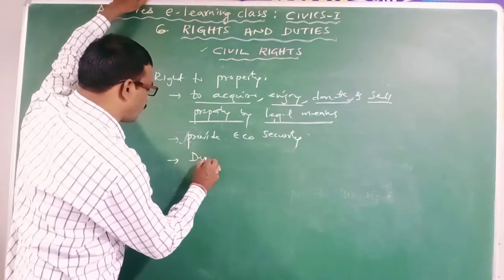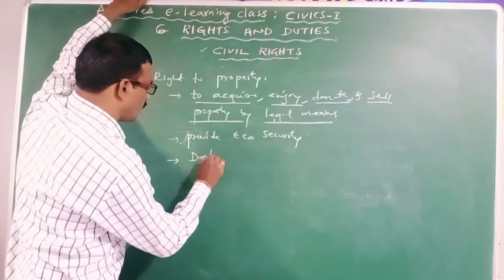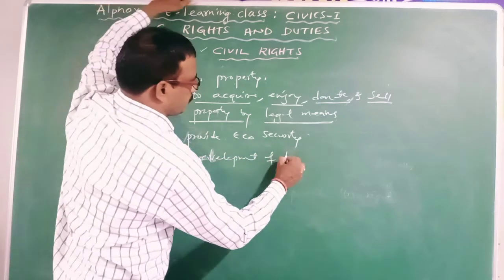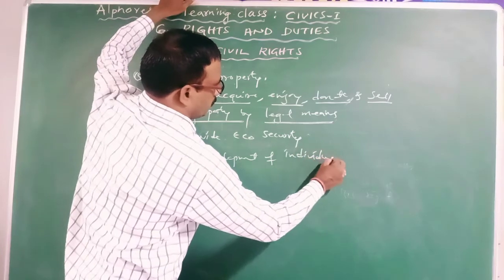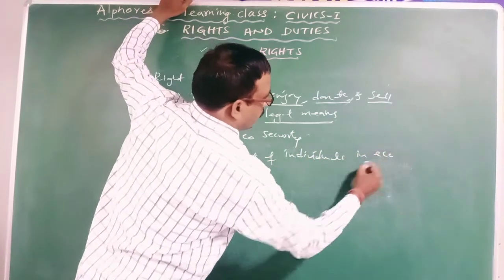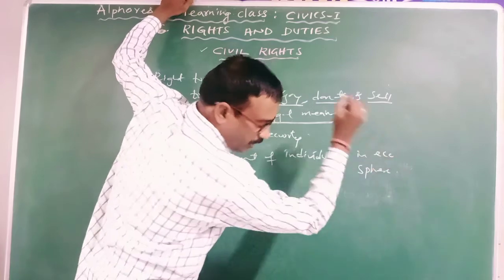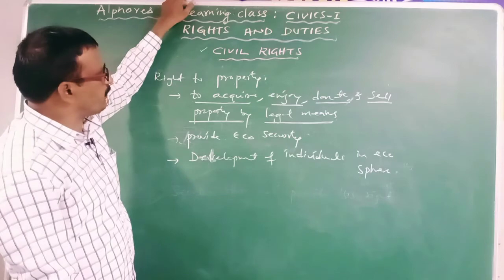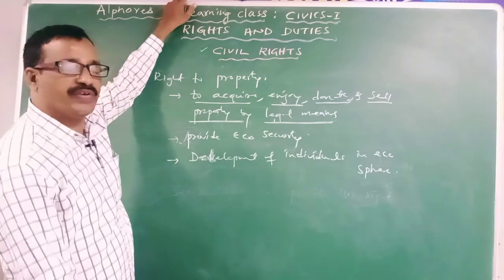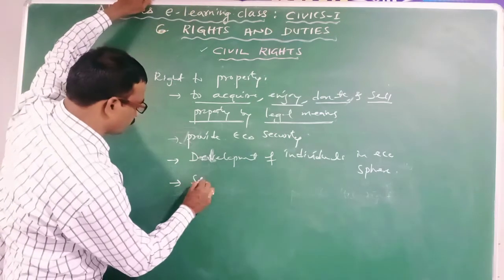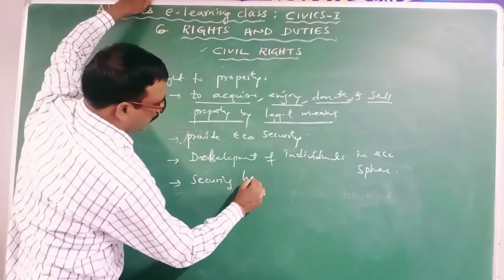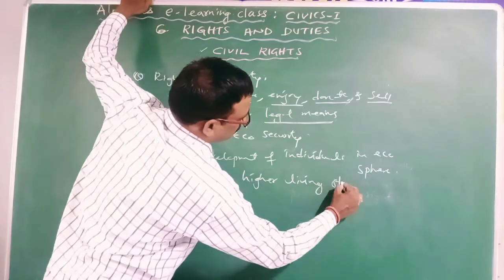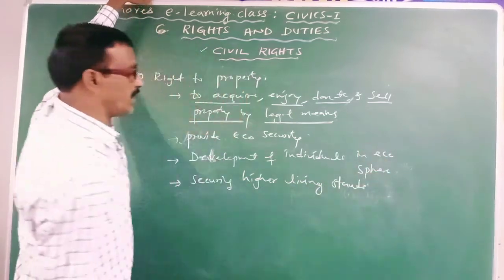It is very essential for growth of individuals in the economic sphere. And this right is very essential for securing higher living standards also, in the life of the individuals.